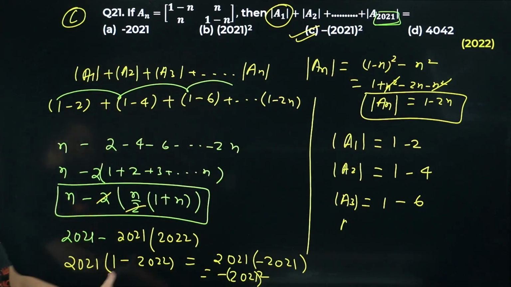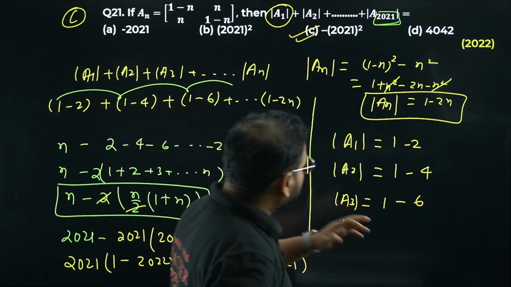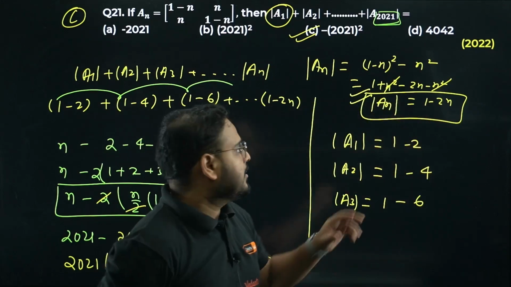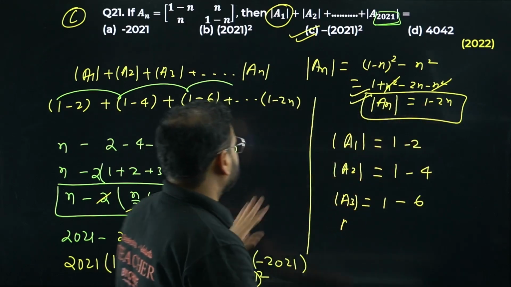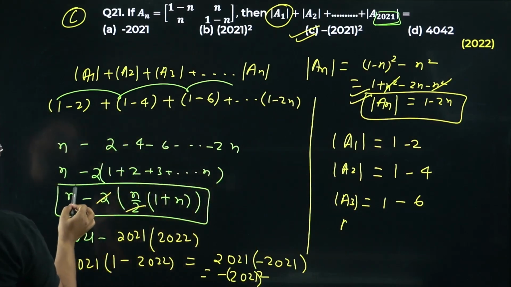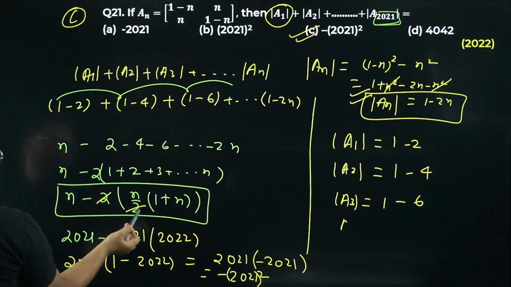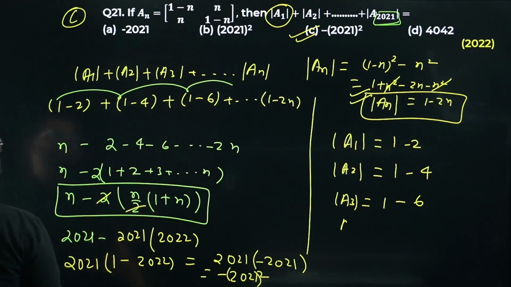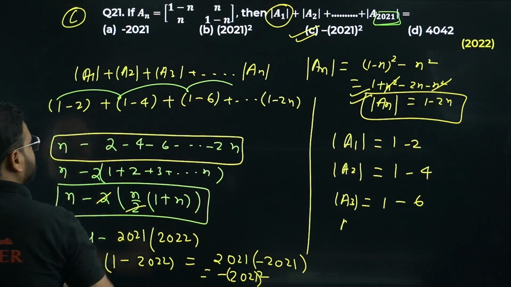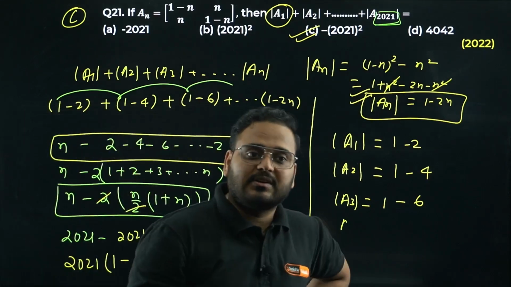Okay, if you can guess the answer directly, for example, after looking at this step, you can check the answer directly. How come so? After writing this step, you can write this condition. Where is it? N minus n by 2 times 1 plus n. From here you can get the answer directly. Okay, from here also you can get the answer directly. Please check. Okay, 21 is done.